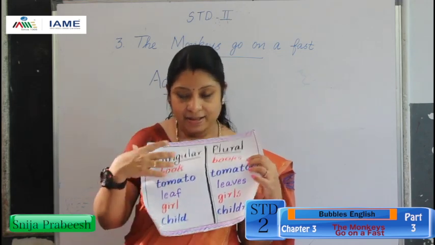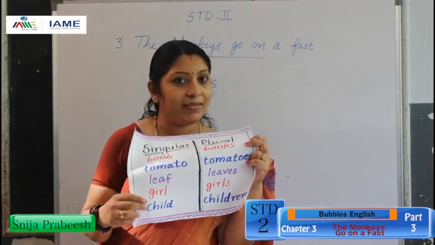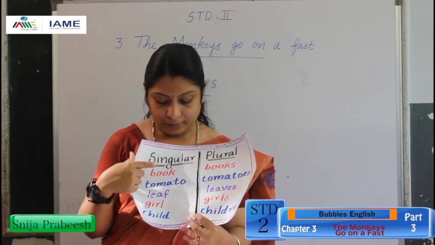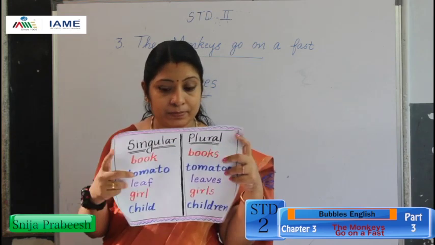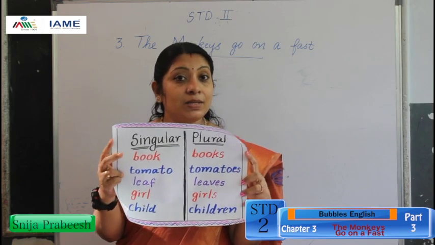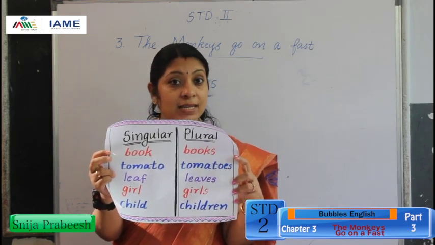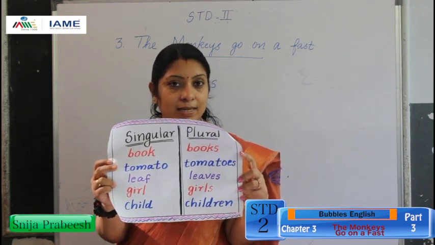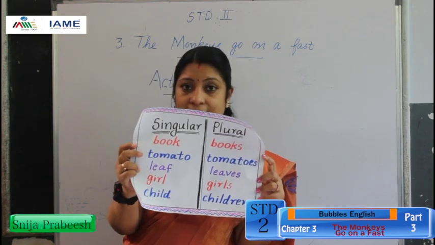So here we studied about singular and plural. So I will read it once more. All of you should repeat with me. Book, books. Tomato, tomatoes. Leaf, leaves. Girl, girls. Child, children.